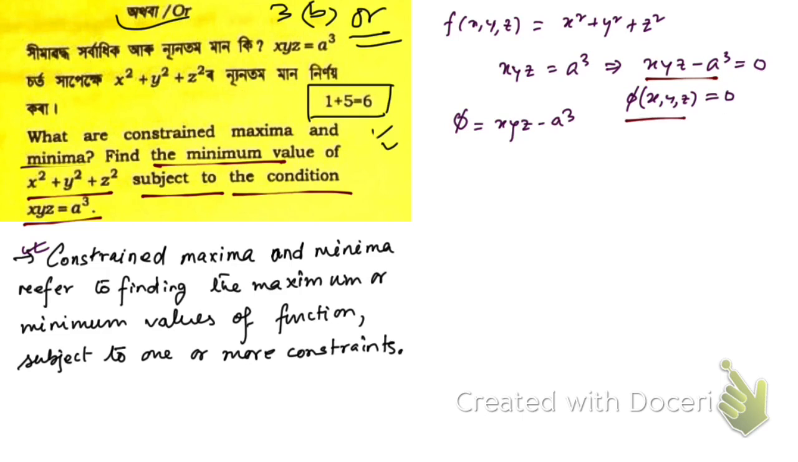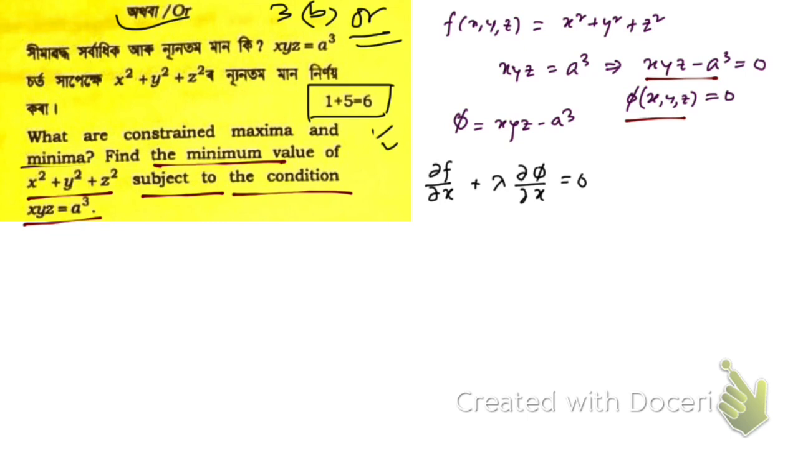Now what we're going to do, we're going to take the partial derivative of f with respect to x, plus lambda into the derivative of phi with respect to x, is equal to 0. Okay, similarly, just give me a second, let me clean this part. Hope you have written this definition. If not, then pause the video and note it. Okay, so now let me copy these things and write them here.